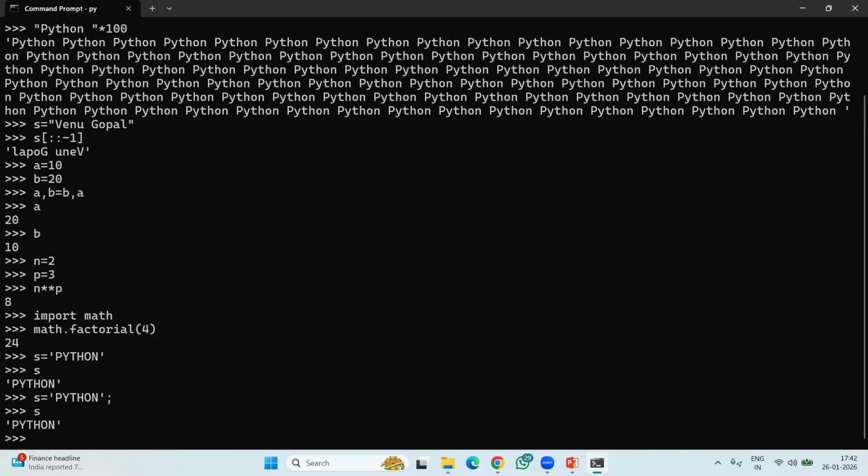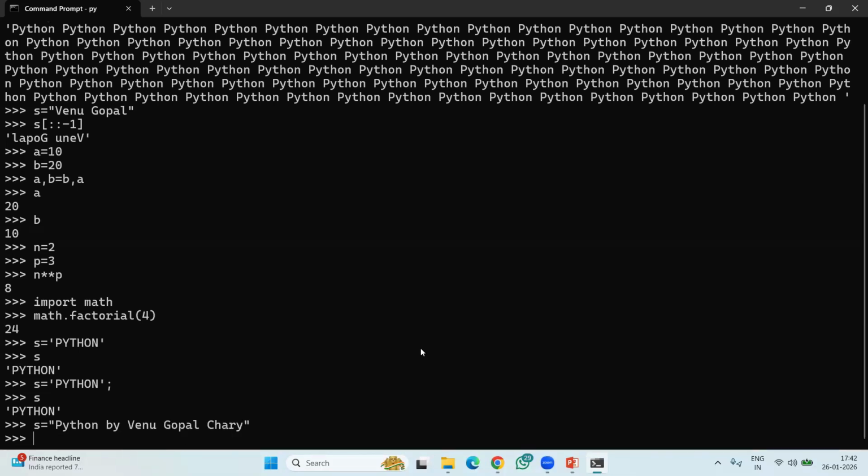For example, I have a string like this. For example, Python by Venugopal Chai, like this. This is actually called a string in Python. A string is a sequence of characters that we can represent within a pair of single or double quotes like this. Now I want to check whether the substring Python is available in this main string or not. This is the main string or target string. In this target string, I want to check whether this substring Python is available or not.